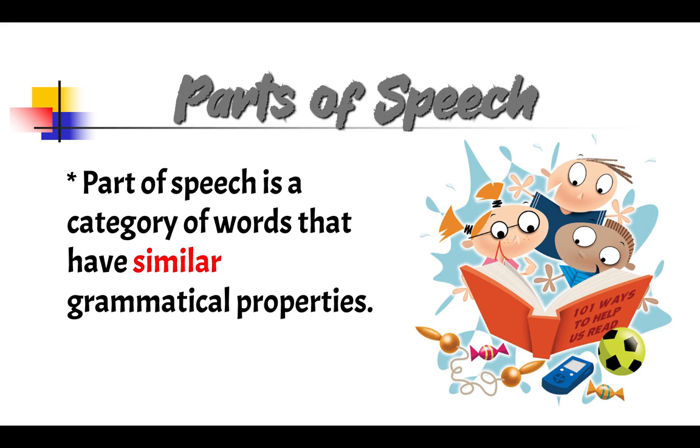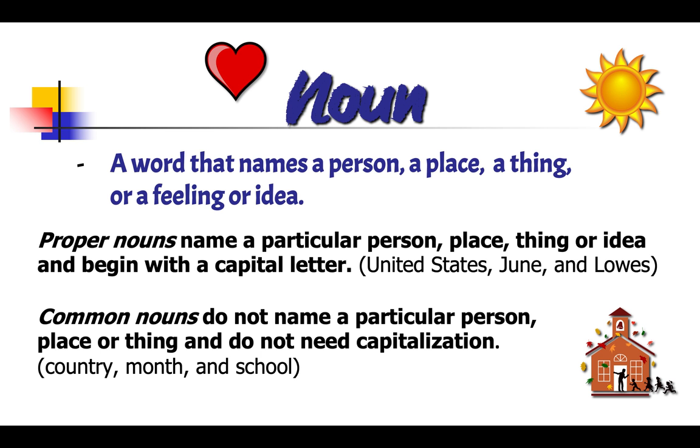Today we're going to talk about parts of speech. A part of speech is a category of words that have similar grammatical properties. We start with a noun. It's a word that names a person, a place, a thing, or a feeling or idea. For example, we have a heart there. That represents love, which is a feeling, or the sun is a thing.